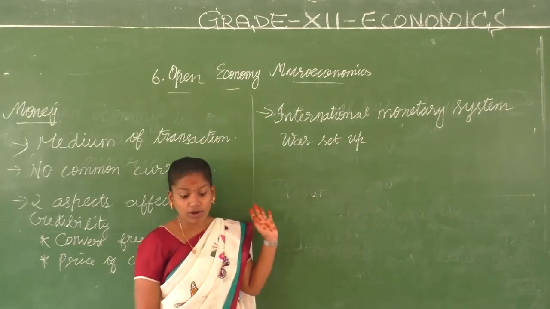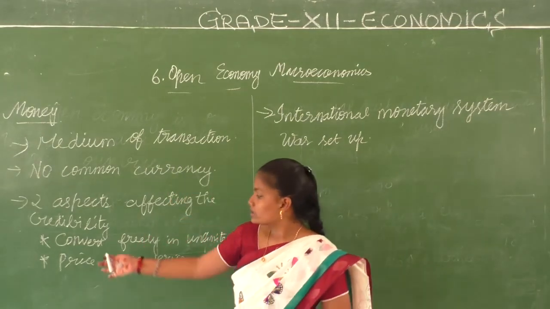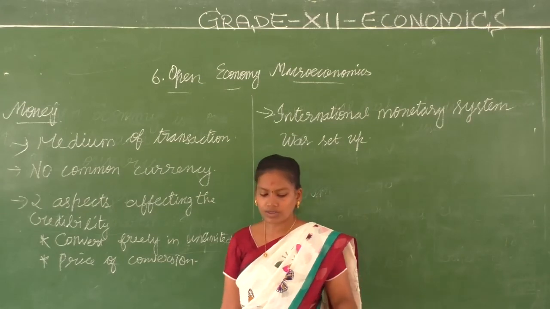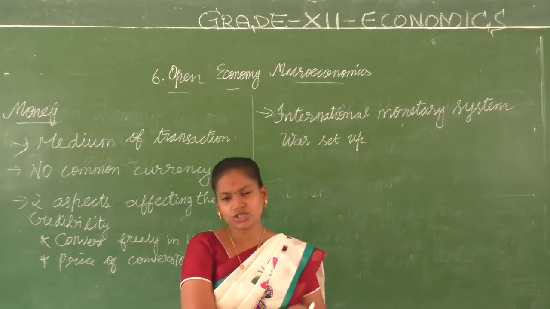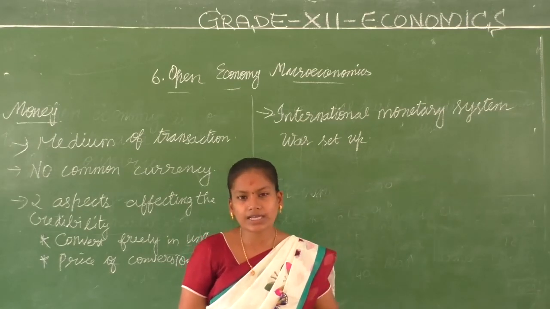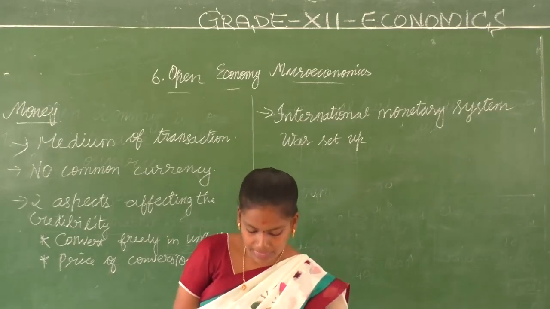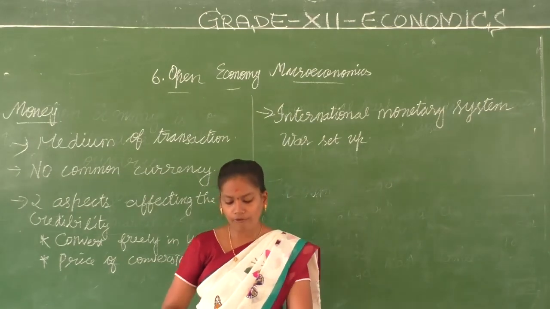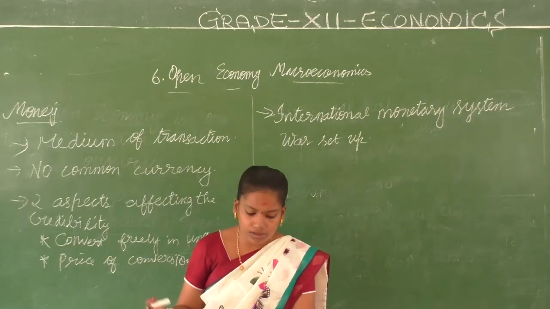For what? To handle these issues, like whether you are able to convert freely or what is the price of conversion. These issues had to be sorted out through the International Monetary System. And then with the increase in the volume of transactions, gold ceased to be the asset